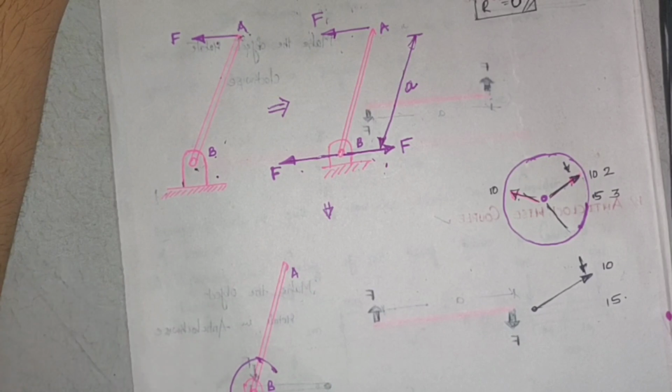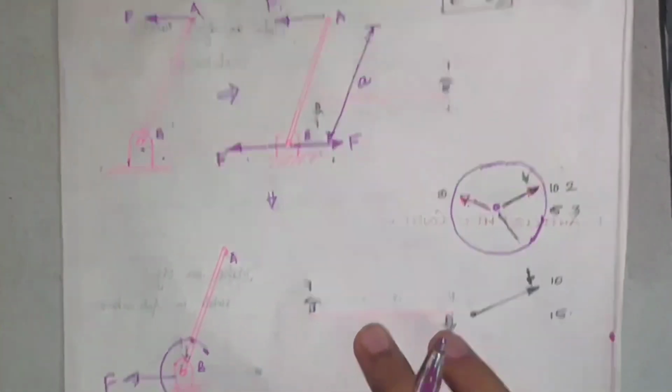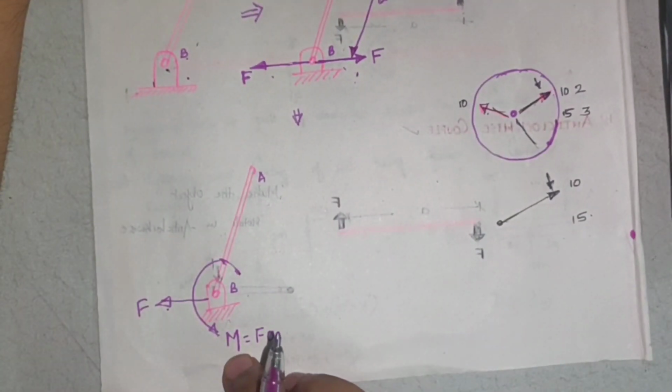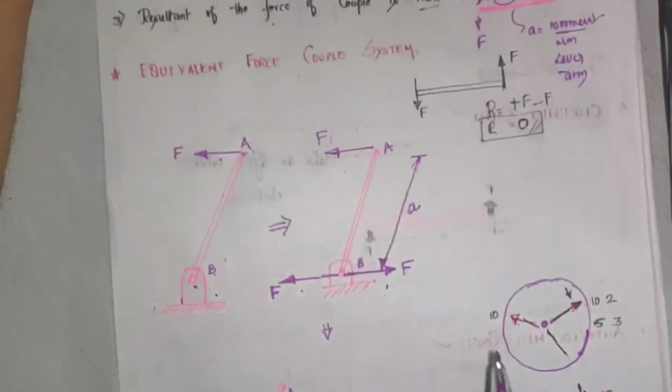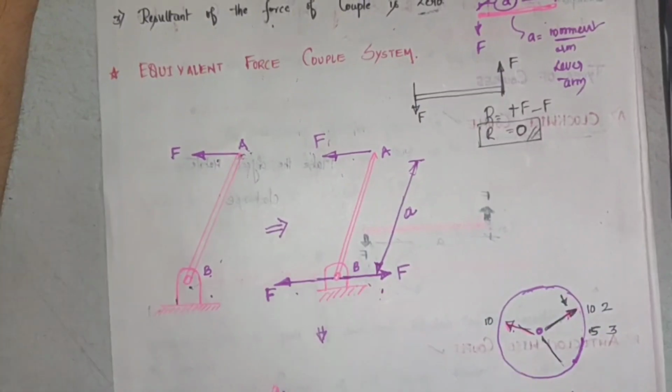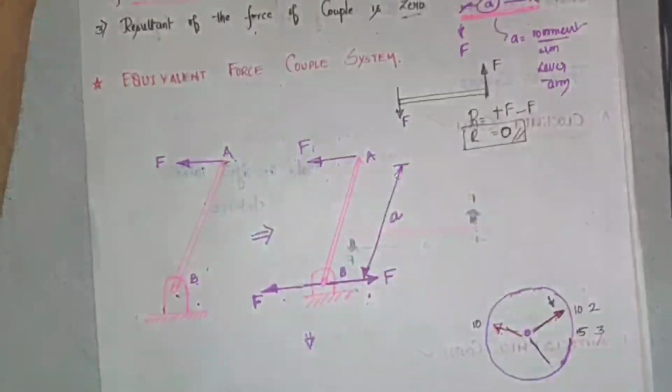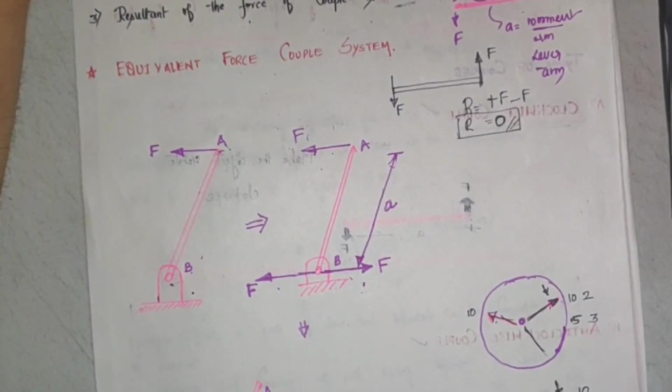The effect produced by this M and F together is equal to the effect produced by this force alone at point A. That is the meaning of equivalent force couple system.